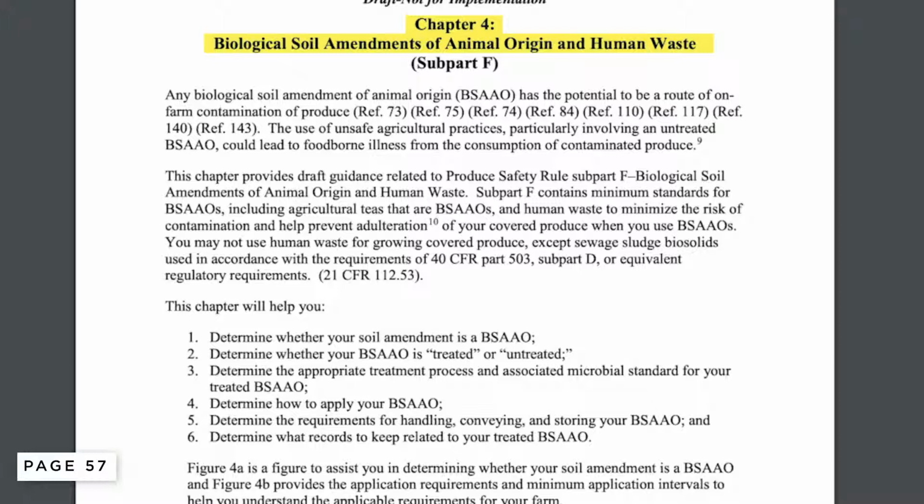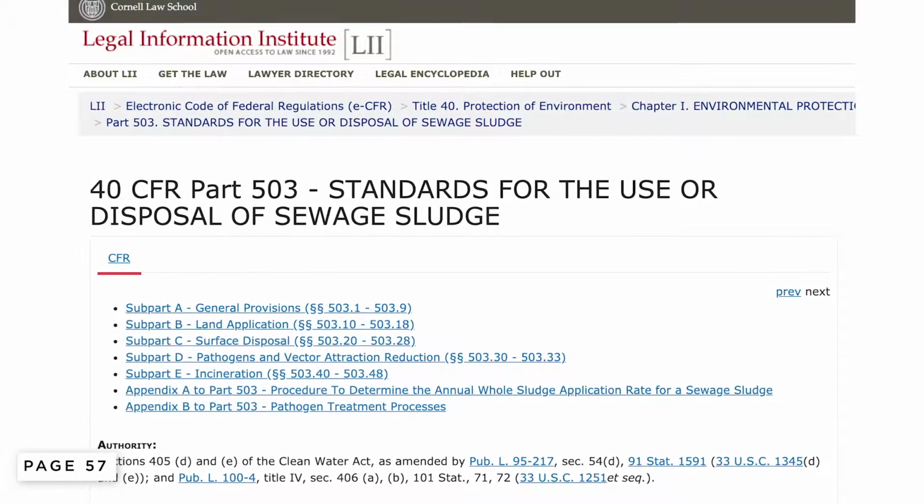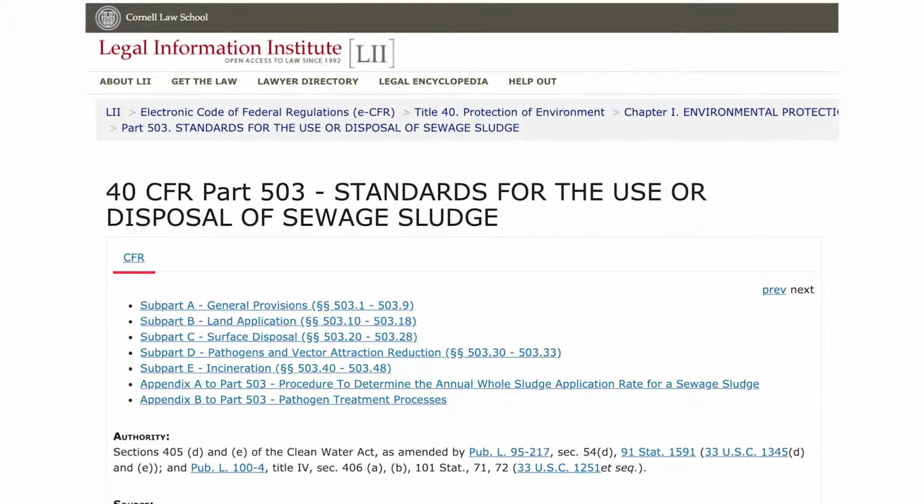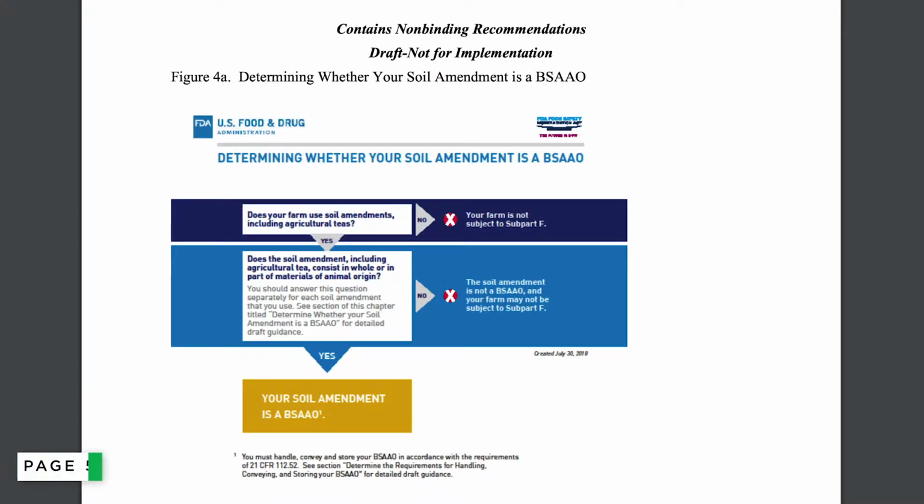and Human Waste. An important thing to highlight on the first page is that you may not use human waste for growing covered produce, except biosolids treated in accordance with the requirements of 40 CFR Part 503, Subpart D. Page 58 contains a flowchart to help you determine whether or not your soil amendment is a biological soil amendment of animal origin, or BSAAO.